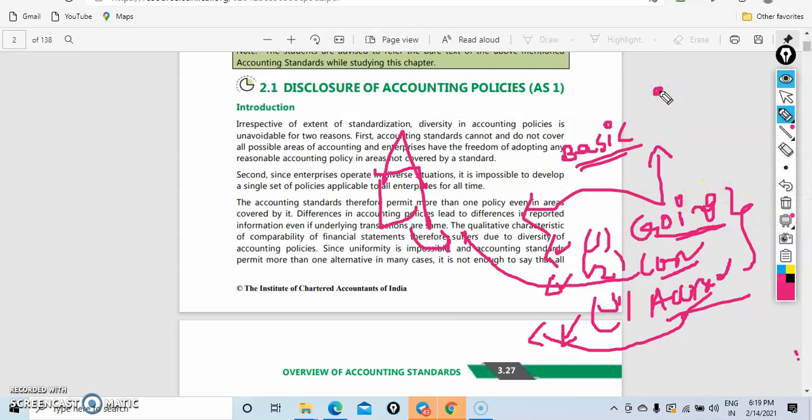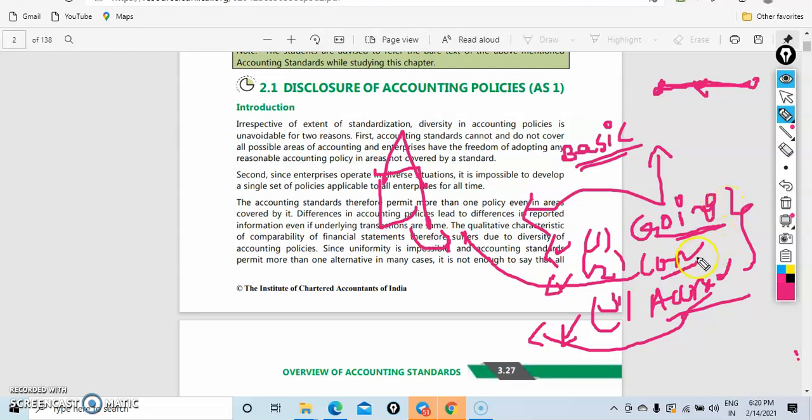Going concern means the business was started because it wants to continue into the future as well. It was not started for the purpose of ending the business by the second month or third month; it should be started to do business in the future. So if it is a going concern, there is no need to disclose. But if something happens, like losses, that affects the going concern, then we need to disclose.